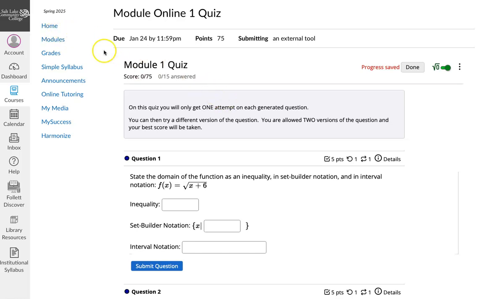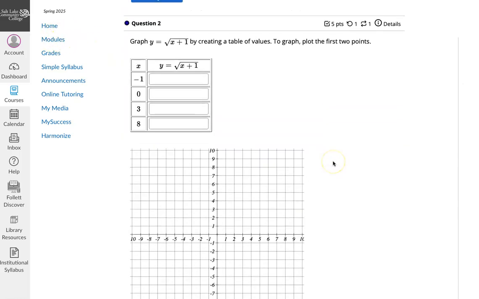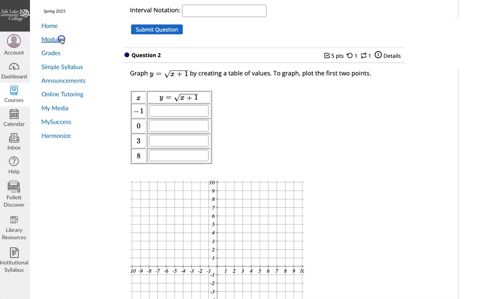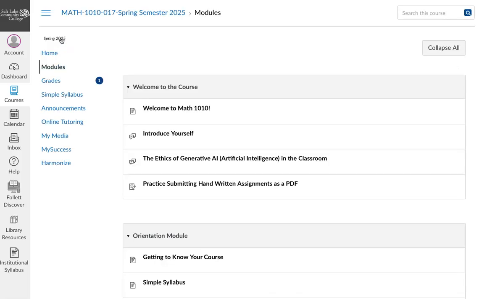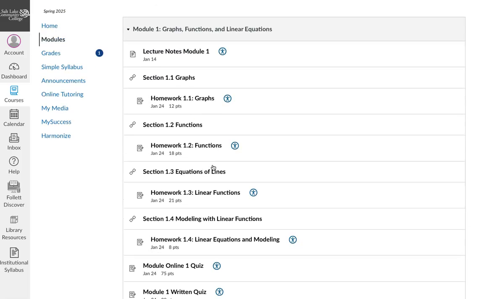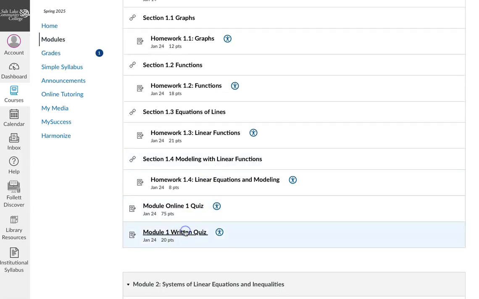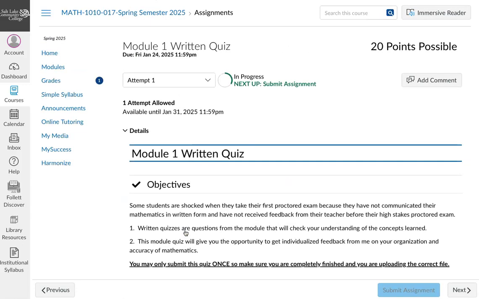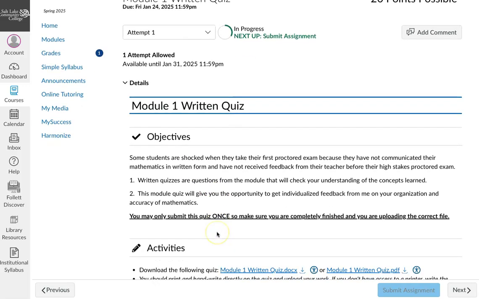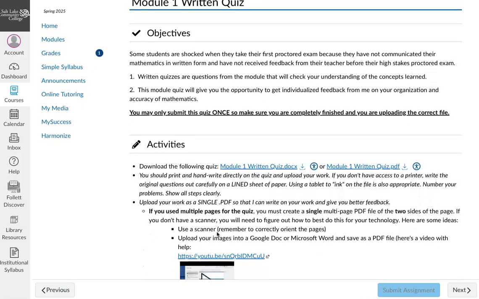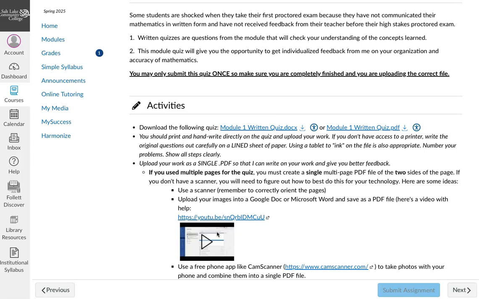The other thing on here, let's see, the written quizzes is next. Under the written quizzes, I like giving written quizzes because I want to see your work and how you're working things out. Mathematics is a precise language, and sometimes little things trip students up. So this is a way that I can give you individualized feedback.